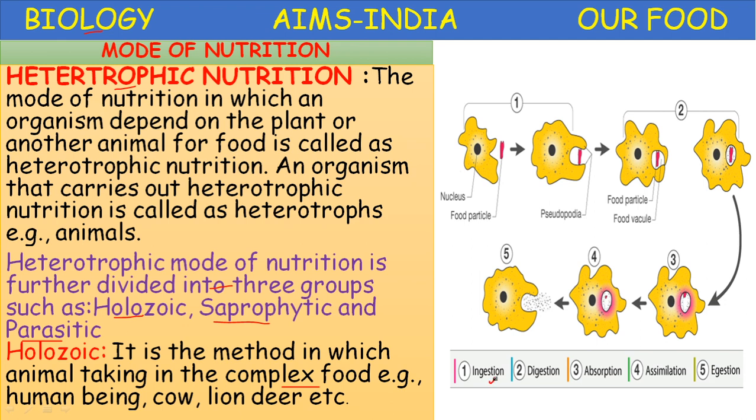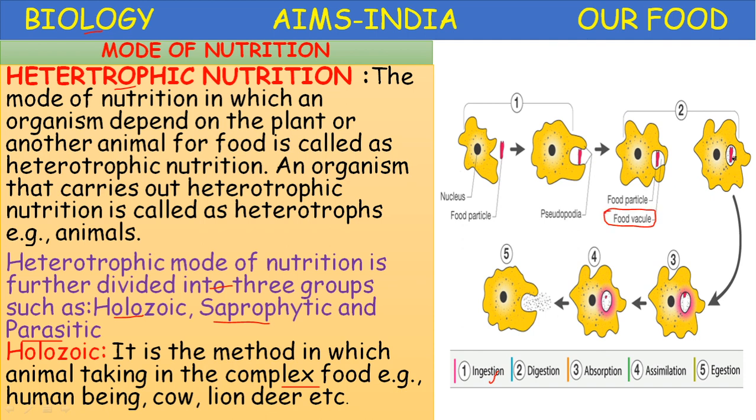The first one is ingestion. During ingestion, the animal comes close to the food particle. Pseudopodia are present in this amoeba, which help in locomotion and also help in catching the prey. Prey means food.